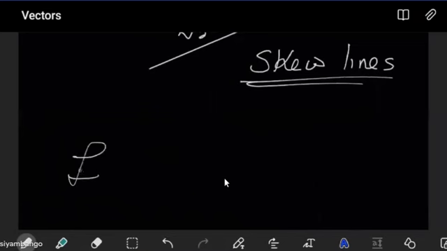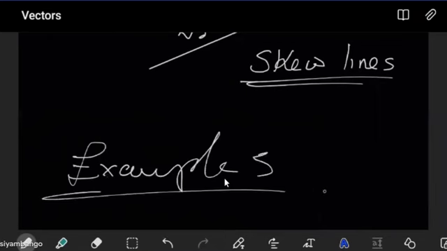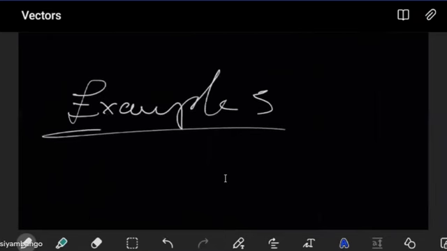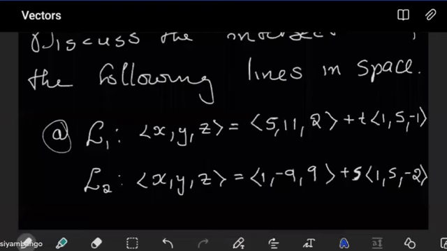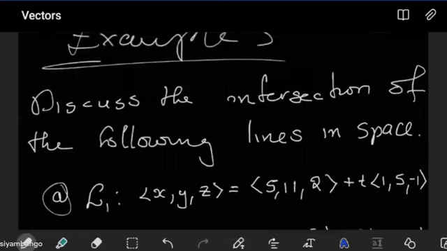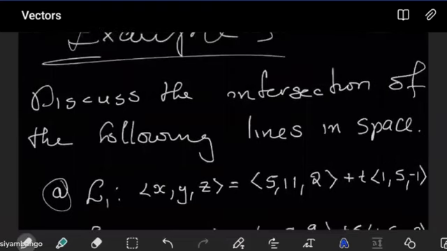Let's look at a few examples. So what is the question? Discuss the intersection of the following lines. In this example, we have lines, and we're being asked to discuss how these lines intersect.